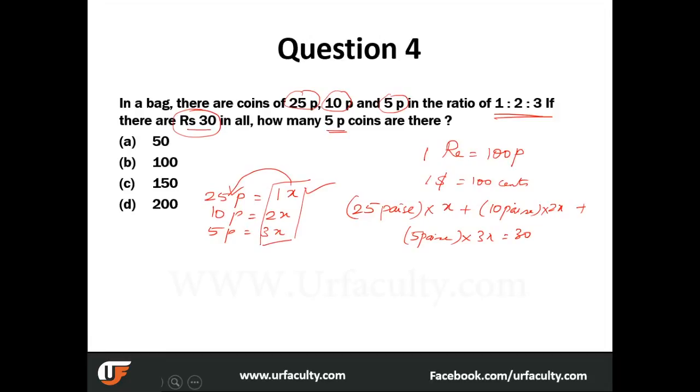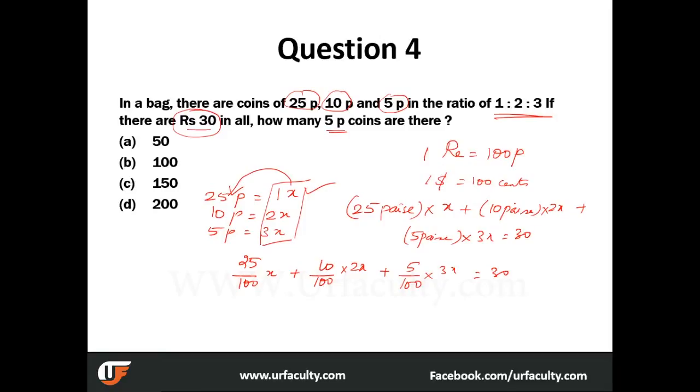The easiest step that we can adopt over here is converting this 25 paise into rupee. So how do we convert that? 25 by 100 x plus 10 by 100 into 2x plus 5 by 100 into 3x is equal to 30.